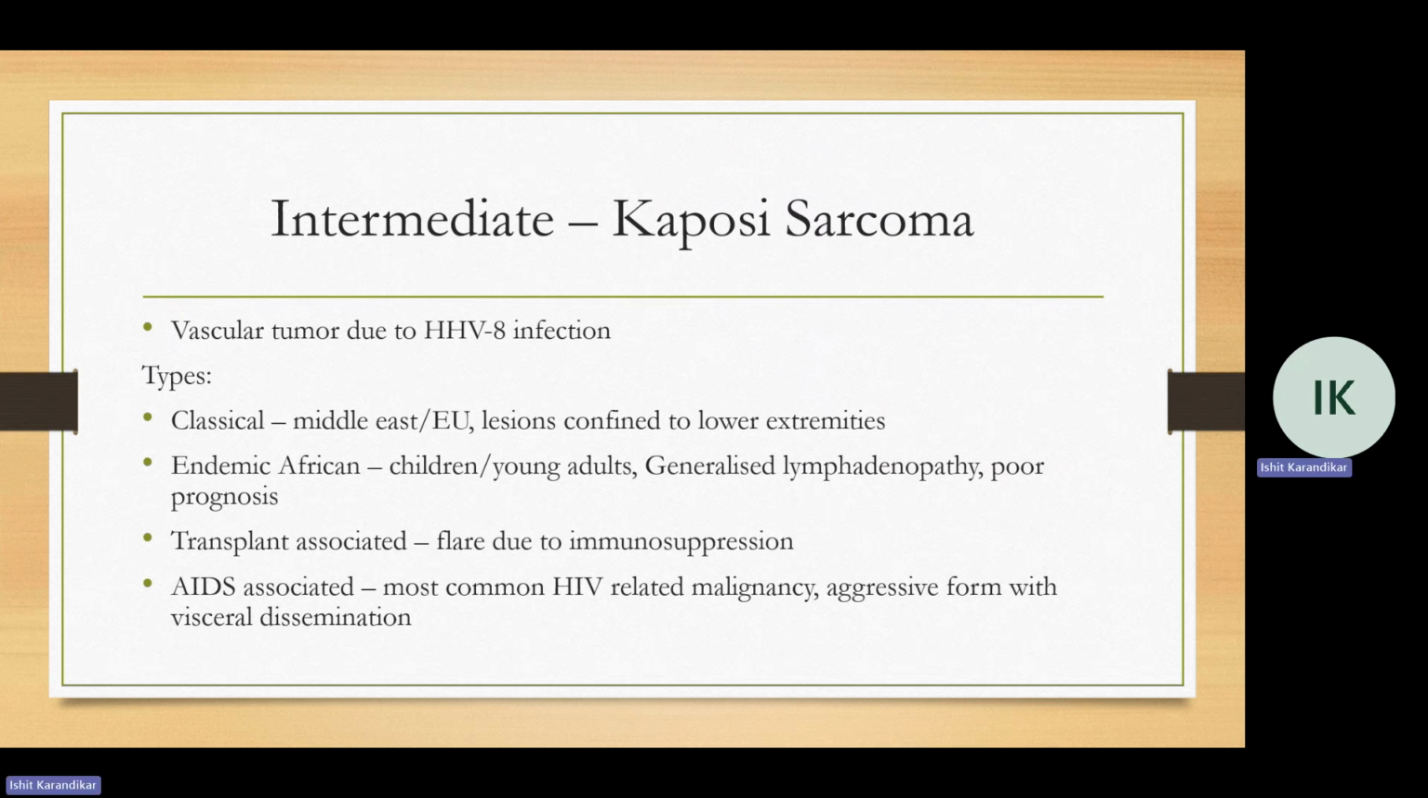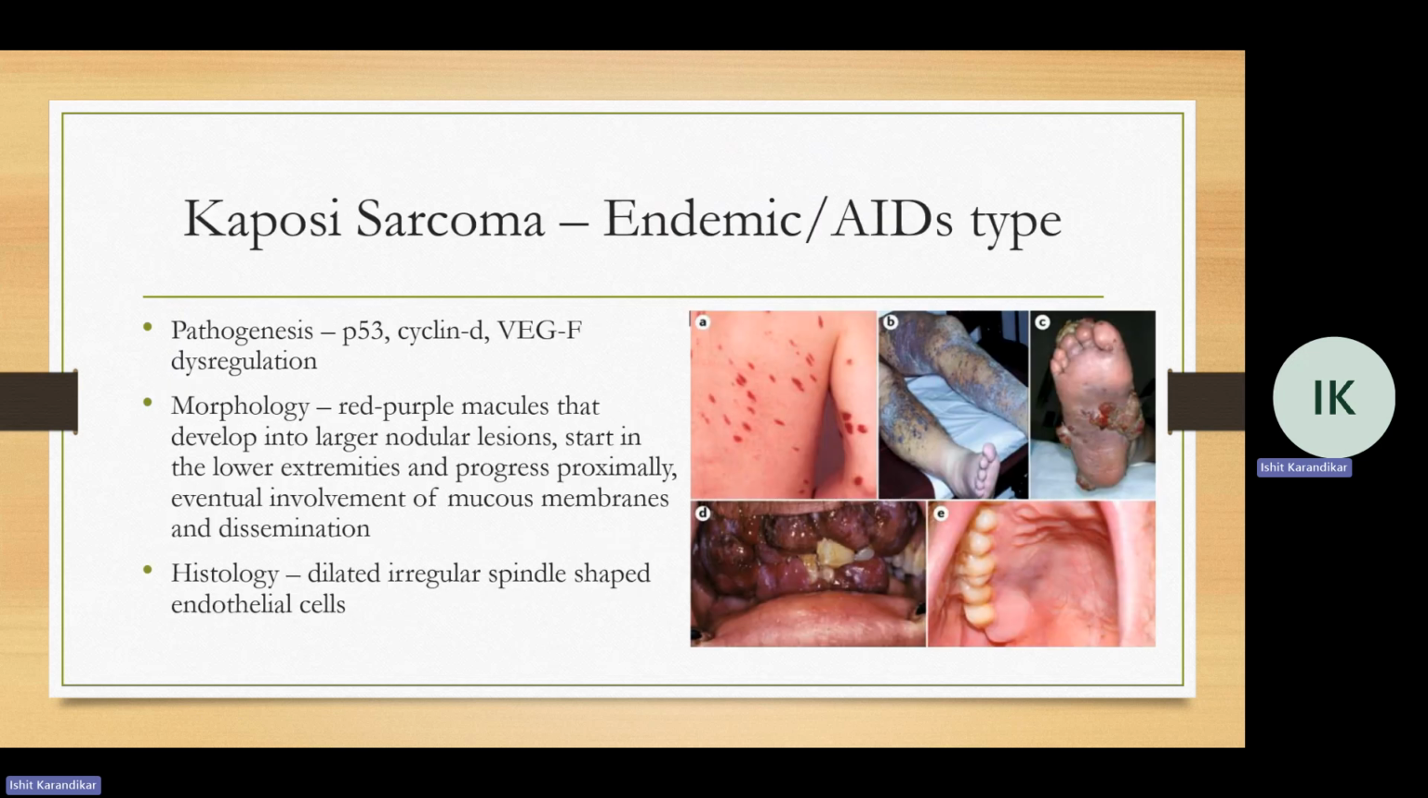The last type and the most aggressive form is AIDS associated, which is, like I said, the most common HIV related malignancy. So you should know this. And I'll just talk a bit more about this on the next slide. Right, so pathogenesis. Usually it's due to cyclin D and VEGF dysregulation. These tumors can also gain a p53 mutation.